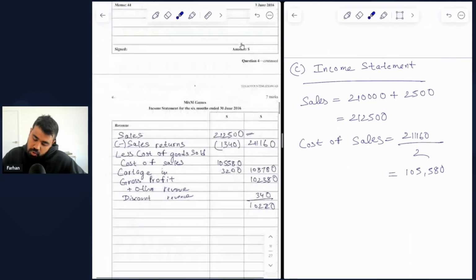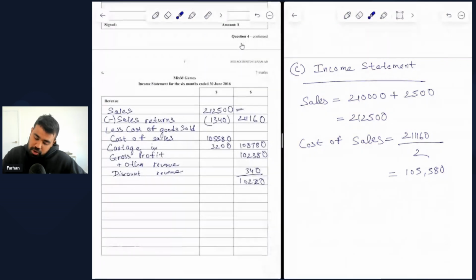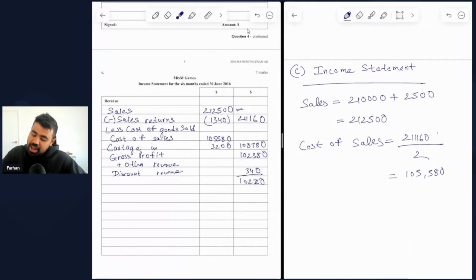But whatever you need to divide by 2 has to be the net sales, because when we have the sales returns, the cost of goods sold should go down. So sales returns need to be included in our calculations. So always remember to use net sales, not sales.